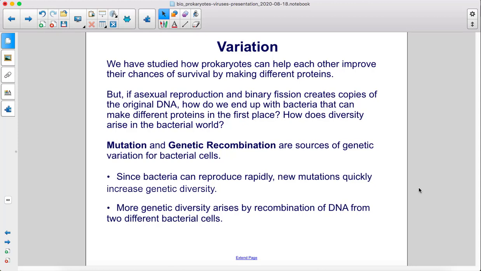Mutation and genetic recombination are sources of genetic variation for bacterial cells. Since bacteria can reproduce rapidly, new mutations quickly increase genetic diversity. More genetic diversity arises by recombination of DNA from two different bacterial cells.